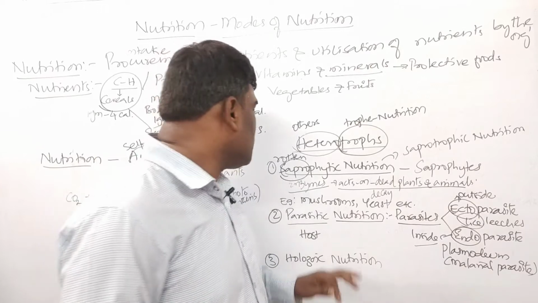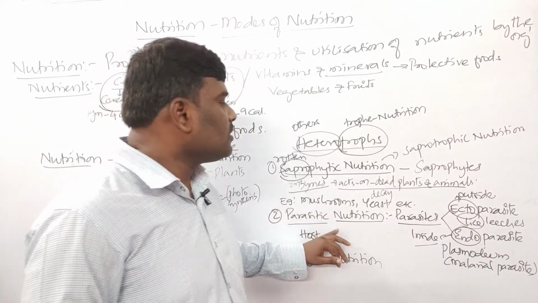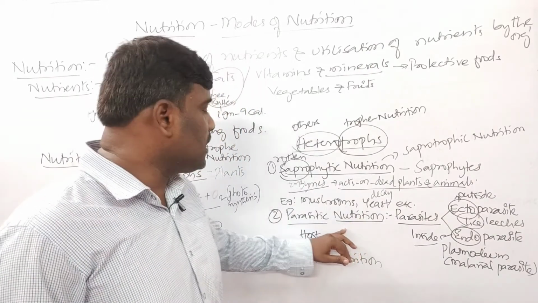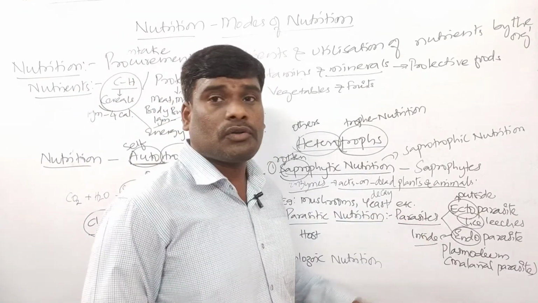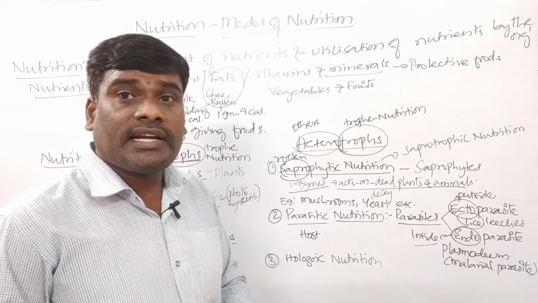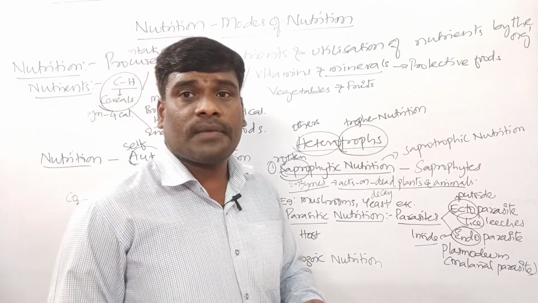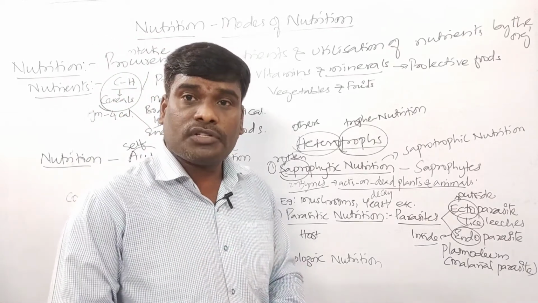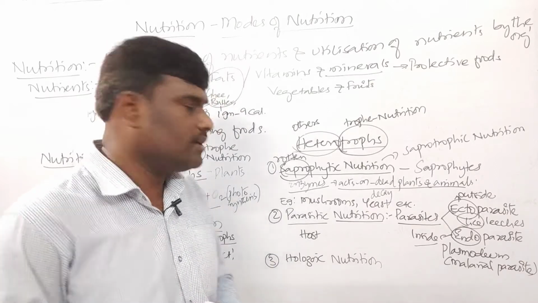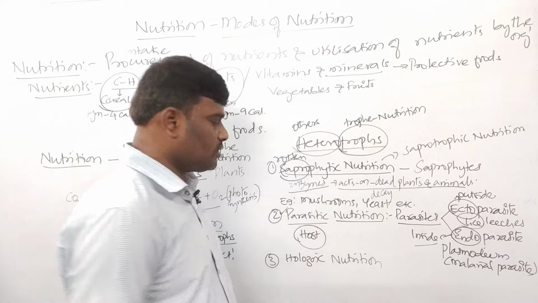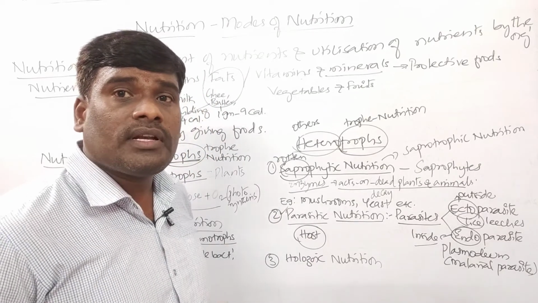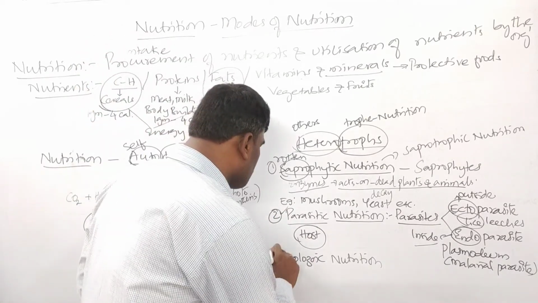Got it? So here, parasitic nutrition. I hope you have understood about this parasitic nutrition, children, and about the parasites also. So parasites are the disease causing organisms which act on what, children? Host, right? So host. And this is about the parasitic nutrition. And then the last one, that is Holozoic nutrition.